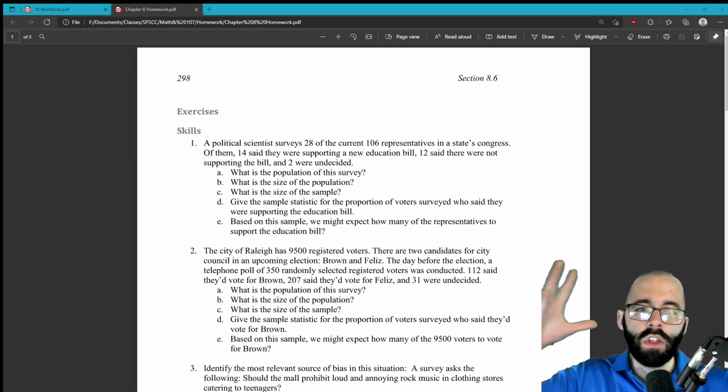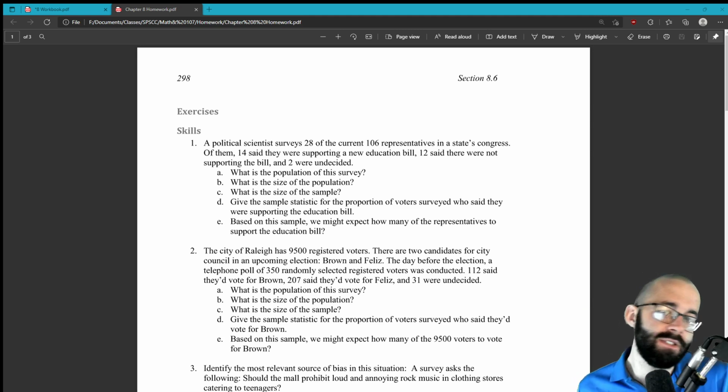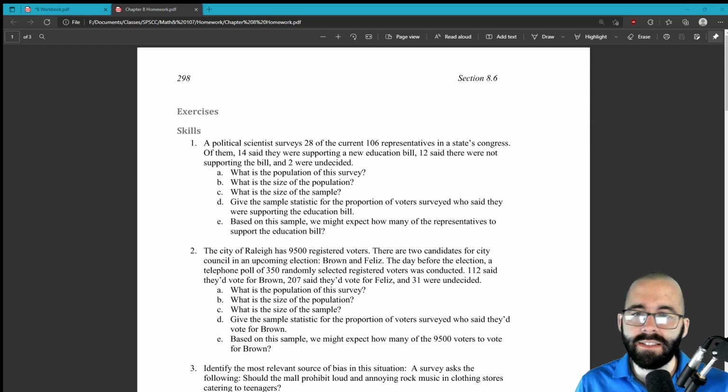Population is the whole. It's everybody that we care about. It's the 106 representatives. So the size of the population is 106. All the representatives in that Congress, that's our population. So the size of the sample is much smaller. The size of the sample will always be less than the size of the population, unless you're doing a census, right? Size of the sample is just 28.